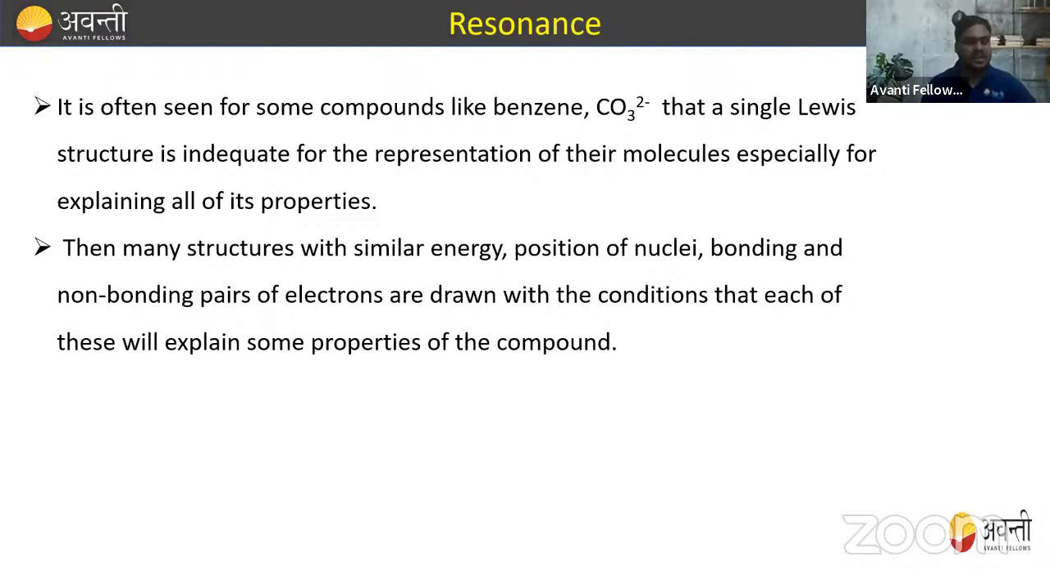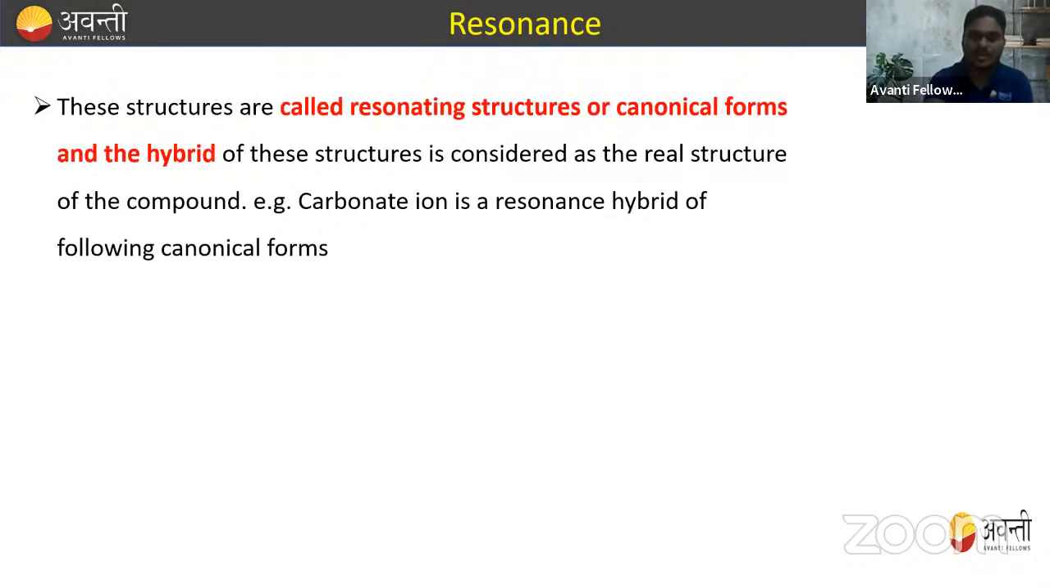ठीक? चलो. Now it is often seen for some compounds like carbonium ion, benzene, that a single Lewis structure is unable to represent the molecule, especially for explaining all its properties. Then many structures with similar energy, position of nuclei, and bonding and non-bonding pairs of electrons are drawn, with the condition that each of these will explain the same properties of the compound. Right. So these are called resonance structures, or we say canonical forms, and the hybrid of these structures is considered as the real structure of the compound.